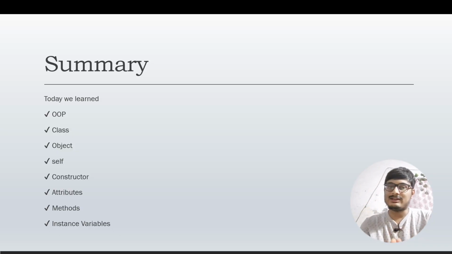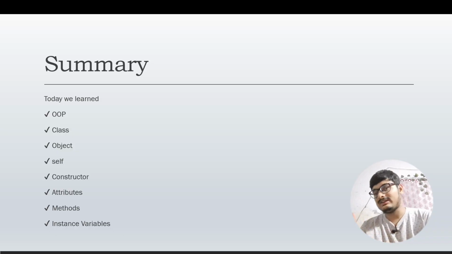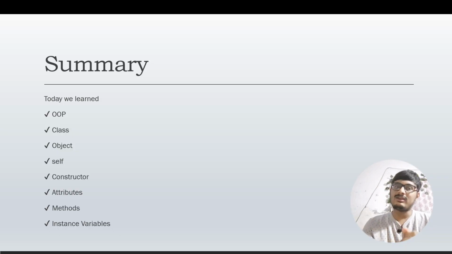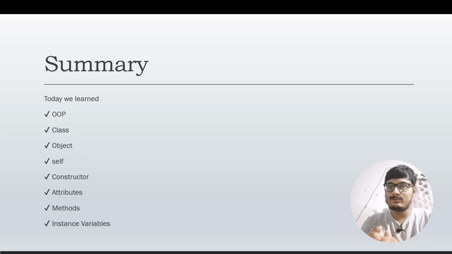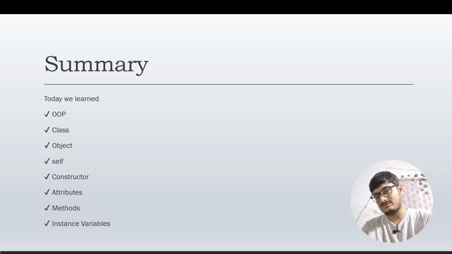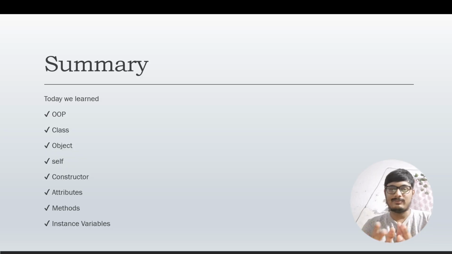Okay, then we learned about the constructor. Whenever we create an object, it is initialized by this. Then we talked about attributes, the qualities of the objects. Then we learned about methods. The functions that we define inside a class are called methods. Always keep this in mind. Methods are just functions that we have defined inside a class, and they are used to control the behavior of the class.